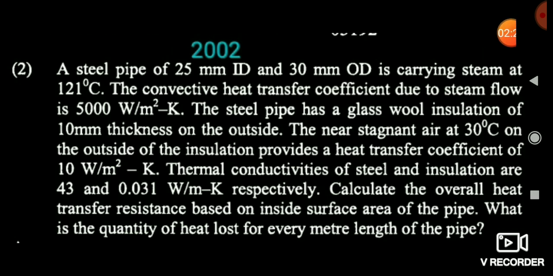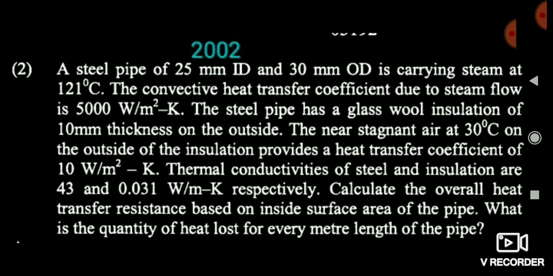Friends, I will tell you the question in easy language. A steel pipe is there, and the steel pipe is hollow, means it has inside diameter of 25 mm and outside diameter of 30 mm.